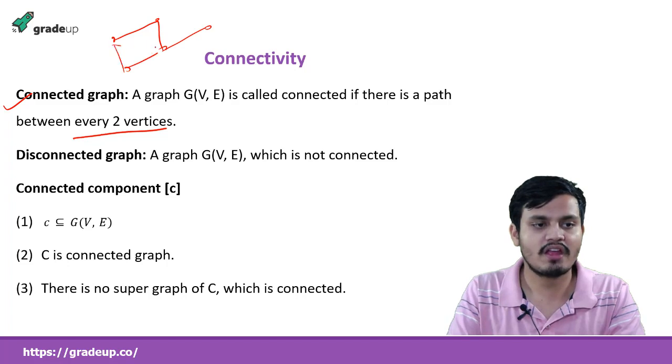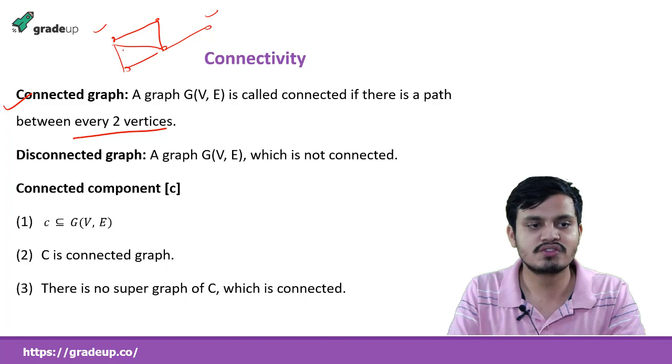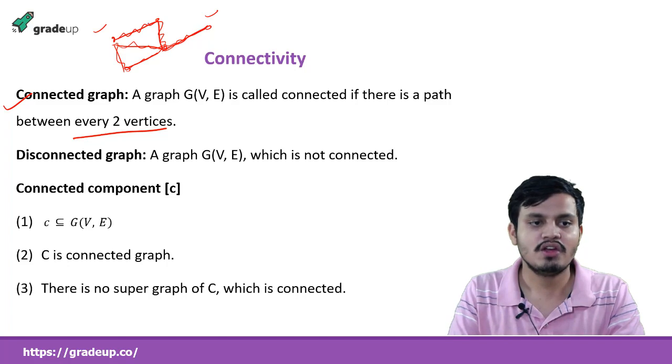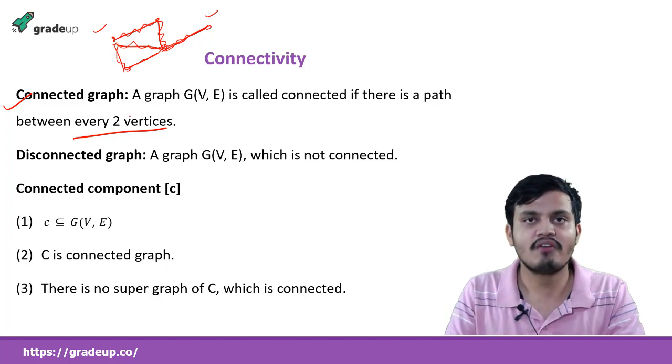Now I am picking this one and this one. What will be the path? I can go this way, or I can go this way. So this will be a path, or I can even go this way. So this is a path, this is known as a path. Or you can go like this. So there is a path between every two vertices.